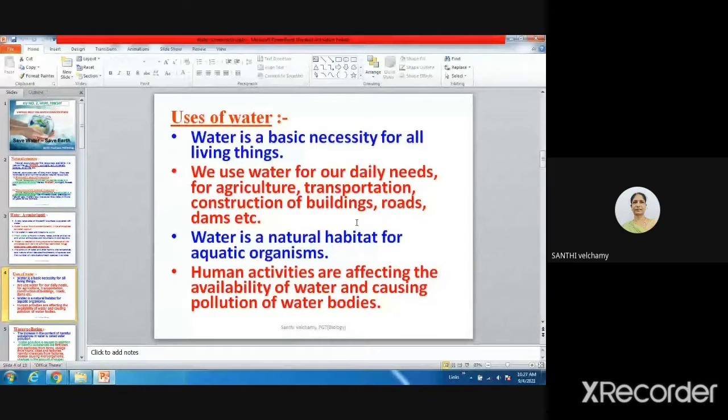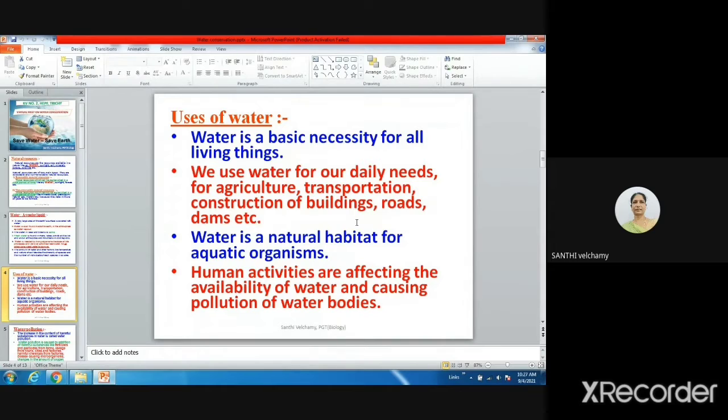And we use water for constructing buildings. Do we use water for constructing buildings? Ma'am, when we mix sand and cement together, we need water. Very good, thanks. For construction of roads, for everywhere, not only for living organisms, we need water in all of our activities.